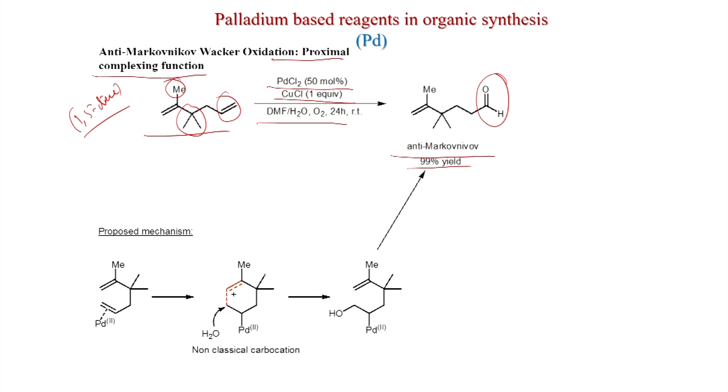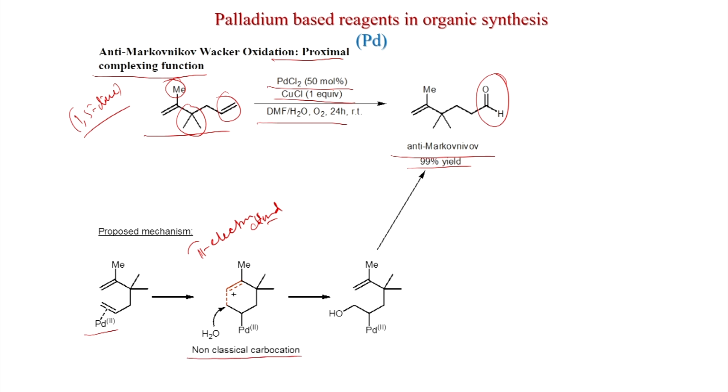Now, if you see the proposed mechanism, this double bond will react with palladium because there is a methyl substitution. So, this will be less sterically hindered, and now this carbocation will be stabilized by this pi electron cloud. So, the pi electron cloud of the olefin is stabilizing this carbocation, and that is why it is called a non-classical carbocation, formed like this.